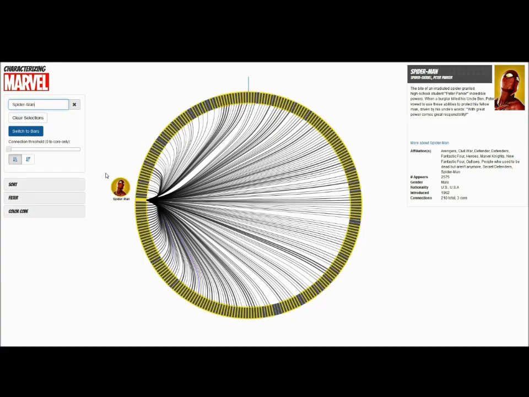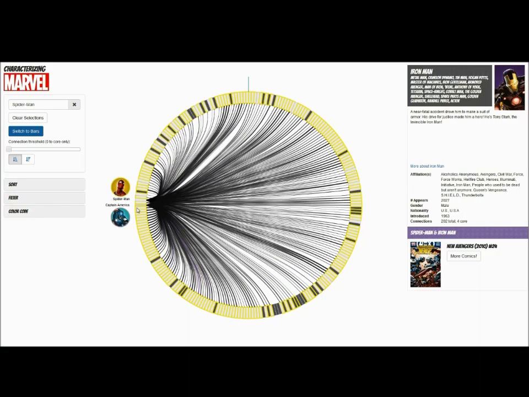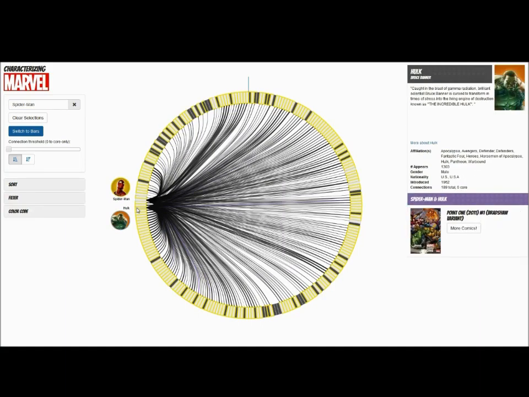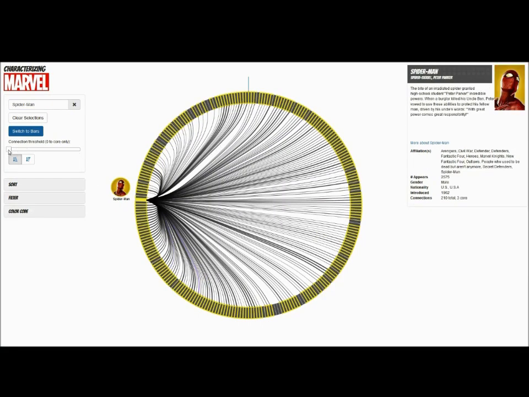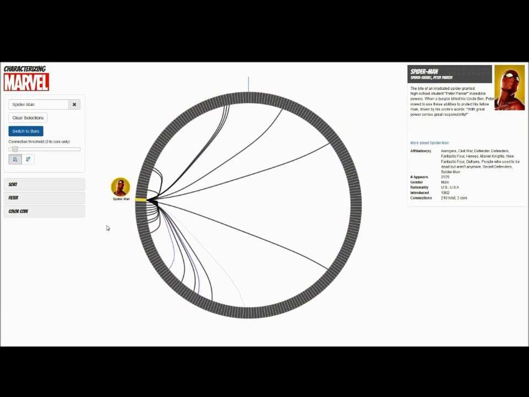The thickness of the line also encodes the number of co-appearances. Thicker lines mean the 2 characters have appeared more often together. Browsing a few of Spider-Man's connections, we can see who they are connected to. If we find these number of connections to be a bit overwhelming, we use the connections threshold slider to increase the number of co-appearances required for the line to be displayed. Note that core connections are always displayed.